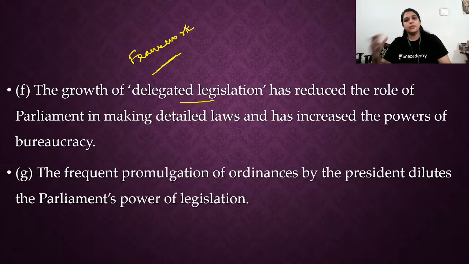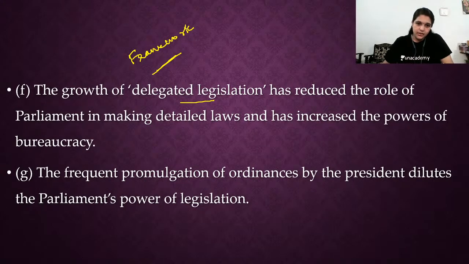The executive is also doing the legislative part of the parliament. Okay, so that is one problem. The laws made by the parliament, the executive should execute. That is what we know. But because of this delegated legislation, the parliament's legislative power is reducing and the executive's legislative power is increasing, which makes the executive more powerful than the legislature.